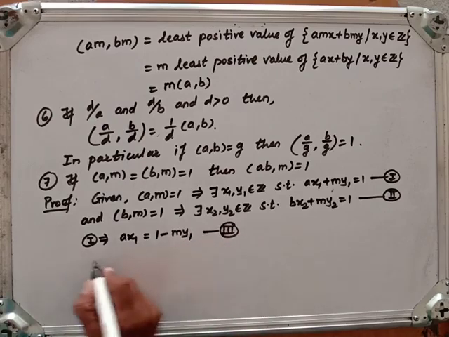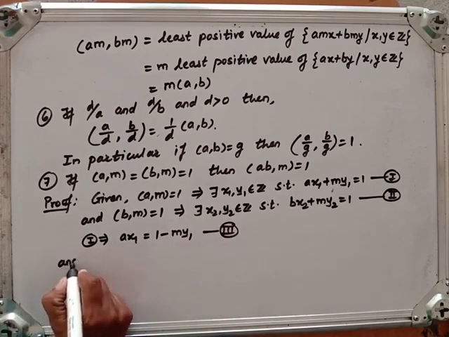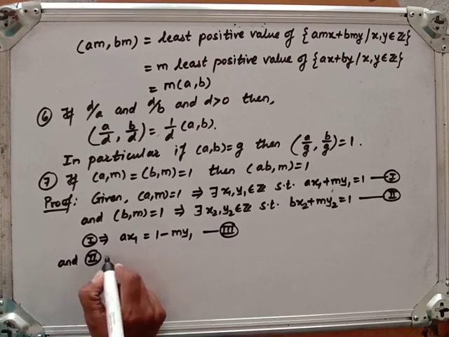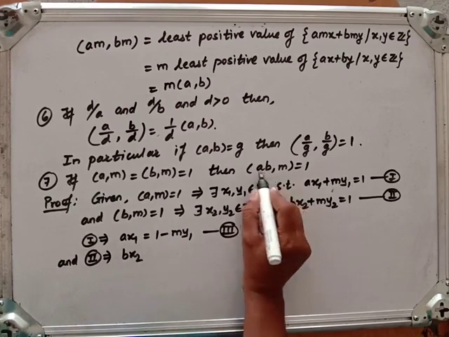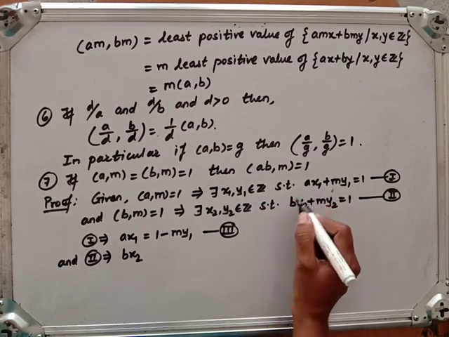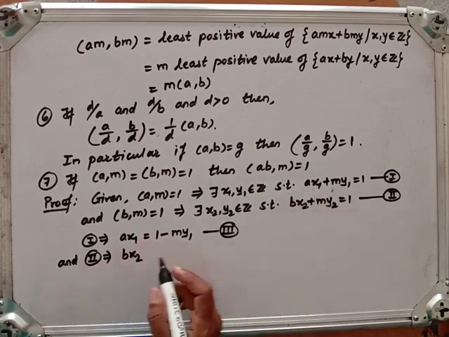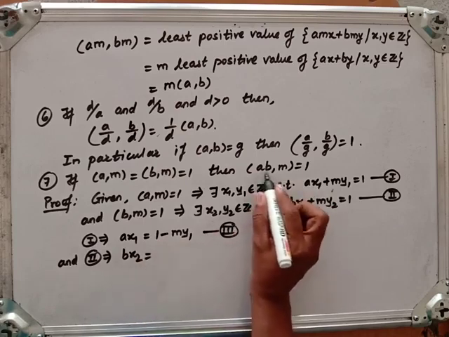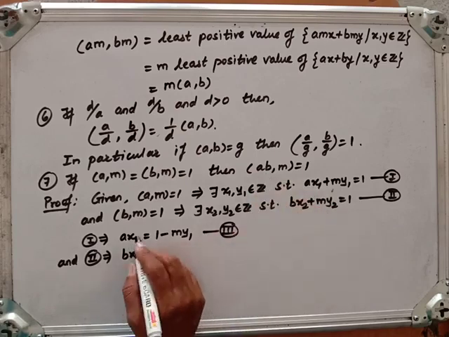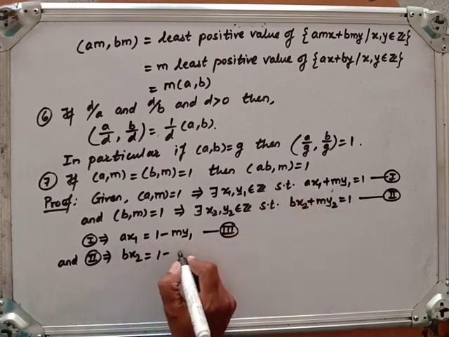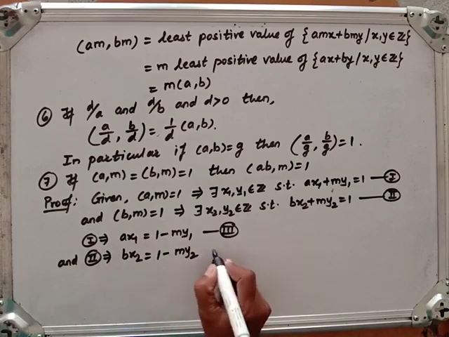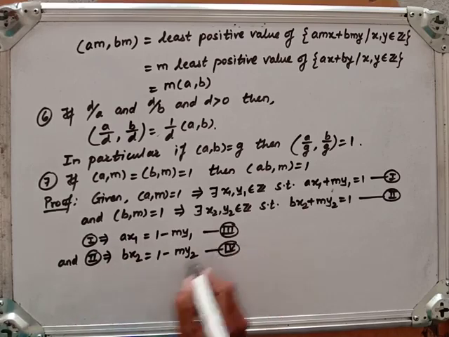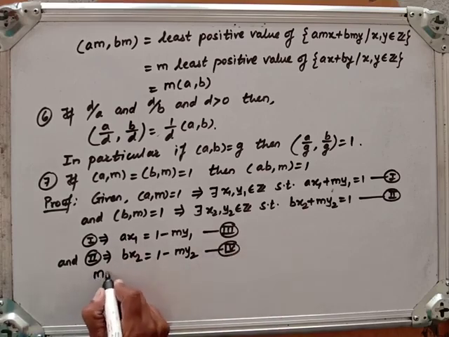Fine. And 2 can be written as B x2 equal to 1 minus M y2. I want A and B, so I am keeping A and B on one side so that I can take a product of these terms. I am keeping the terms containing A and B on one side. Call it equation 4. Now I will take a product of this.